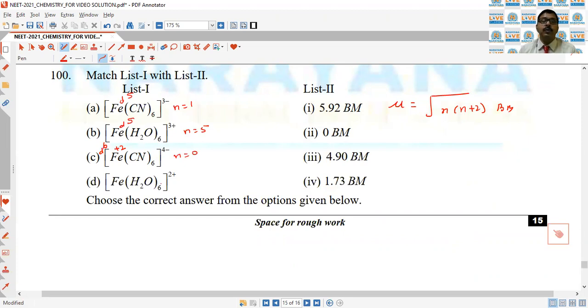In Fe(H2O)6 2+, once again it is d6, where the number of unpaired electrons is 4. So this is diamagnetic, and highest value for this, next for this, and this is for. So accordingly you will get the correct answer.